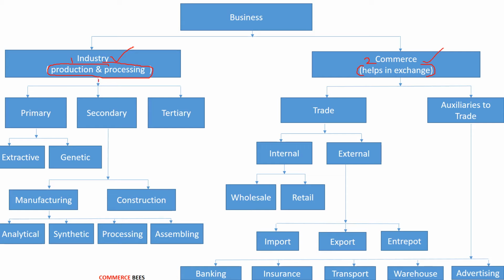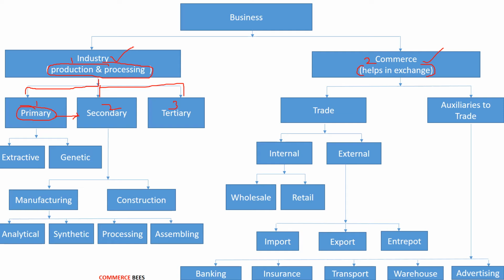Again, the industry can be classified into three types. The first is the primary industry, the second is the secondary industry, and the third is the tertiary industry. The primary industry is a nature-oriented industry wherein it extracts natural and raw materials from natural resources like water, soil and air. Those raw materials are again used by the secondary industry, and it processes those raw materials into finished products. So that is called the secondary industry. The third is the tertiary industry. It is the service industry. For example, the tourism industry is an example of the tertiary industry, wherein it provides services to the people.